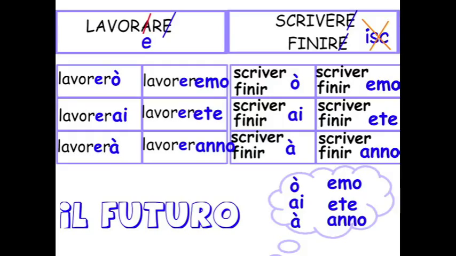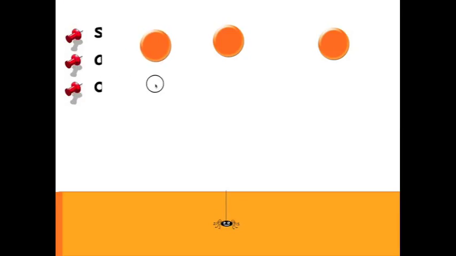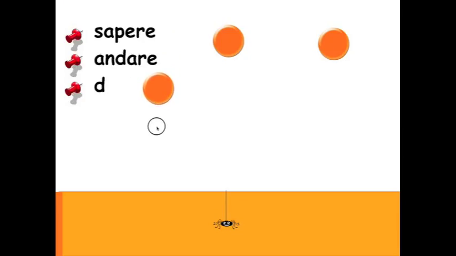you will have it. As far as the irregular verbs, this is my chart that you're used to seeing. So we have a few categories. This is a category we call sad, cap, VV, and it's right here. Sad. So the verbs are sapere, andare, dovere.